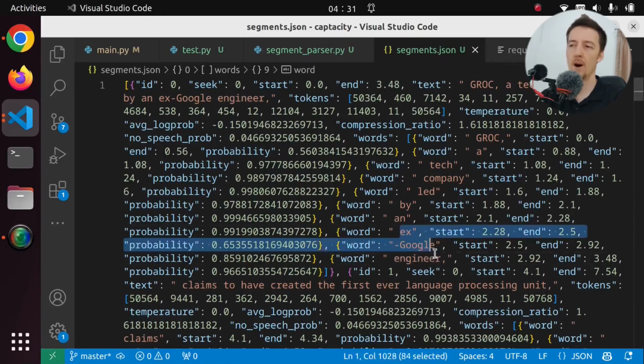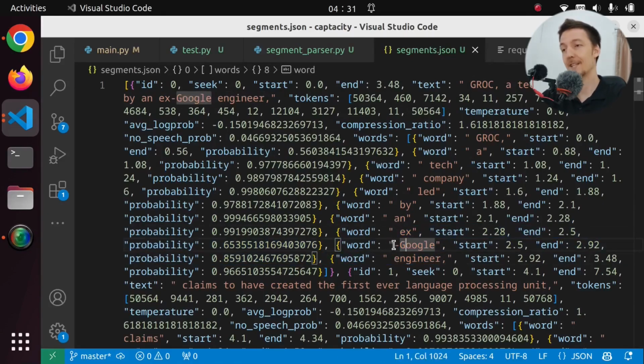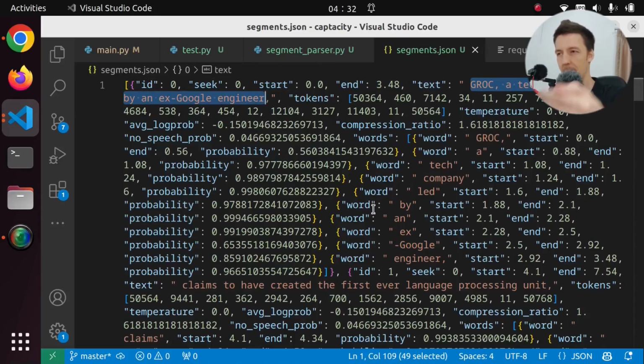I want that to be one word, X Google. So if we check that if the sentence starts with a dash, we don't allow that. But then we would have to add that word to the previous caption. But then the previous caption might go over the length. So we have to calculate the previous caption again. How do we combine them? And we can't just split the original text with the space because we want the word timestamps.